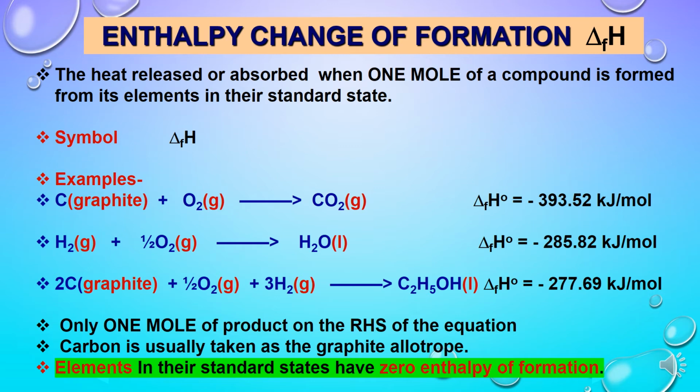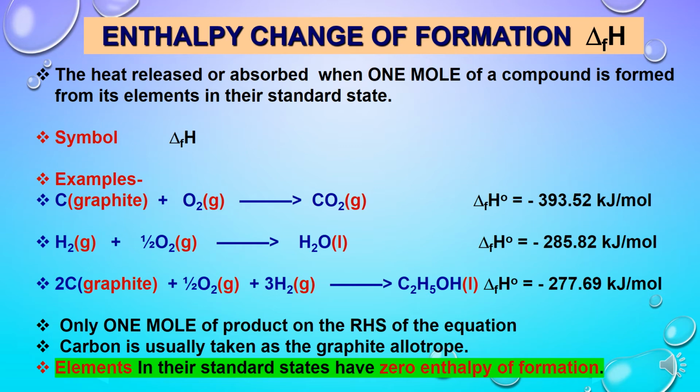Generally, during formation, enthalpy changes are negative. Most substances, when they are formed from their elements, have decreased enthalpy, meaning heat is evolved. And remember, whenever we write an equation for formation of any substance, the substance to be formed as a product must be taken as 1 mole only, and we balance the reactants accordingly. And always remember, whenever carbon is involved in formation of any substance, the most stable state of carbon in thermodynamics is considered as graphite.